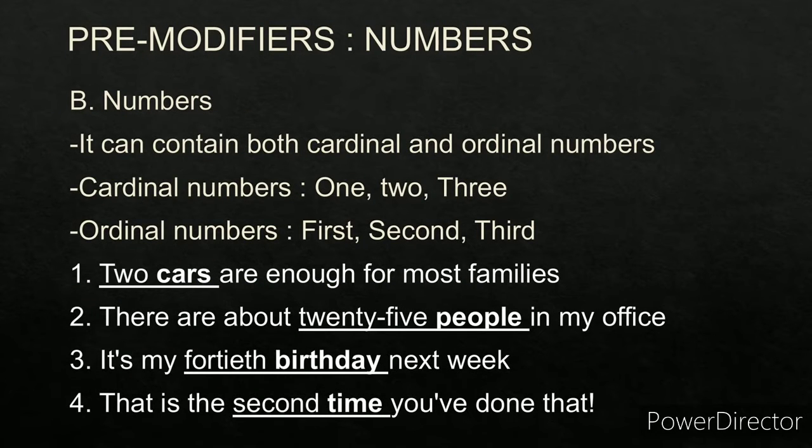Now the second kind of pre-modifier is the numbers. Now numbers can contain cardinal and ordinal numbers both. Now what are cardinal numbers? Cardinal numbers are 1, 2, 3, 4, 5, and ordinal numbers are first, second, third, fourth, fifth, sixth, and so on. For example, 2 cars are enough for most families. Now 2 is the cardinal number, cars is the noun. So 2 cars is a noun phrase.